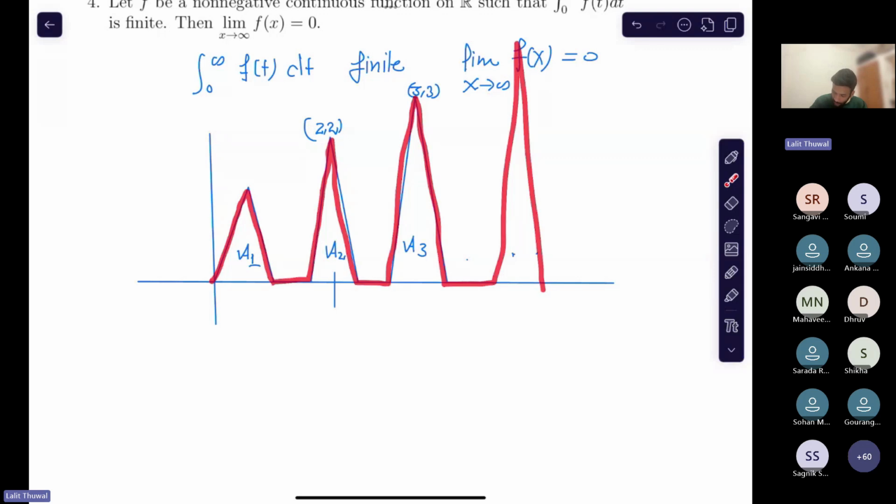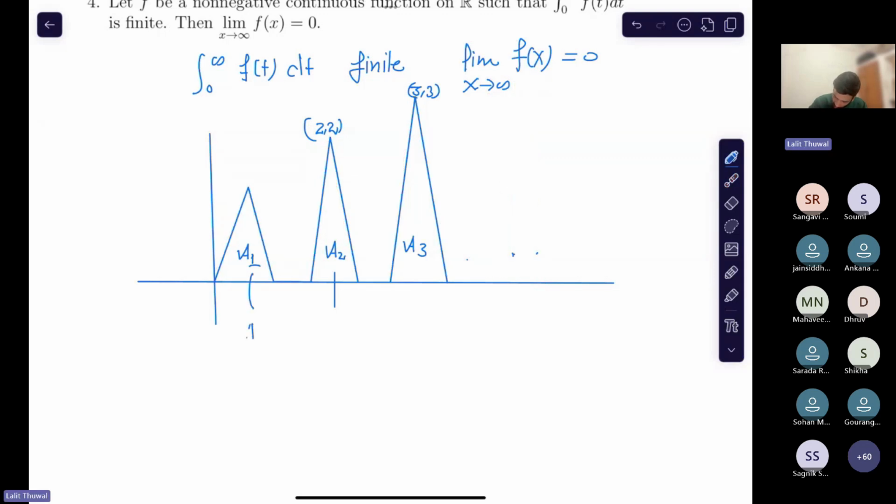So the area of this triangle would be 1, the area of this one is 1 by 2 squared, and the area of this triangle is 1 by 3 squared. Can we do like that or not? You should understand, can we do like that? Yes, by making the base narrow. So what is the height of each triangle? The height of the nth triangle is n.